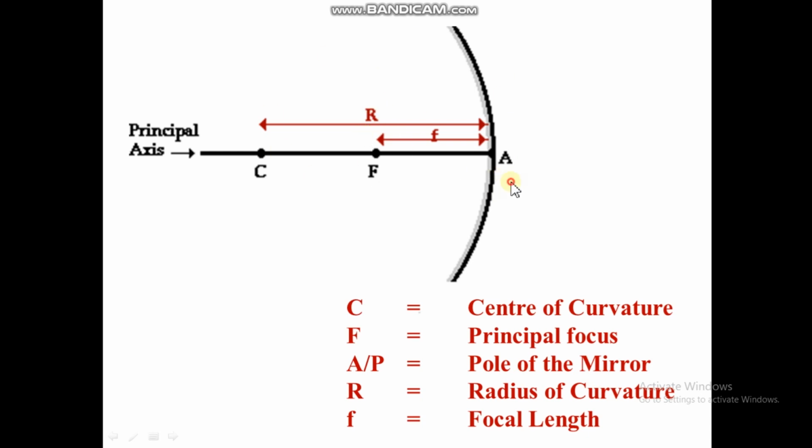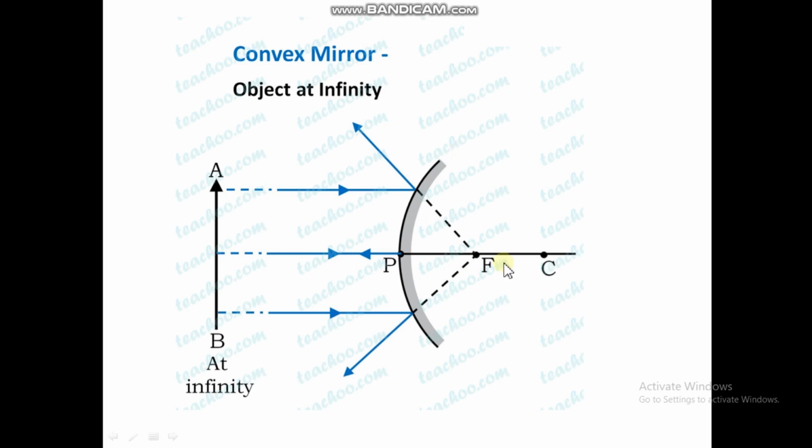If we move to the convex mirror, there will be small changes. Everything is the same, just the position of the points is different. Here the center of curvature and principal focus are all on the right-hand side, depending on the reflecting surface, because this is like a sphere and the center will be on the right-hand side. So this is the center of curvature, and this is the principal focus. In the case of a concave mirror, it was on the left-hand side, and in this convex mirror it is on the right-hand side. It is not always on the right-hand side, it depends on the reflecting surface.